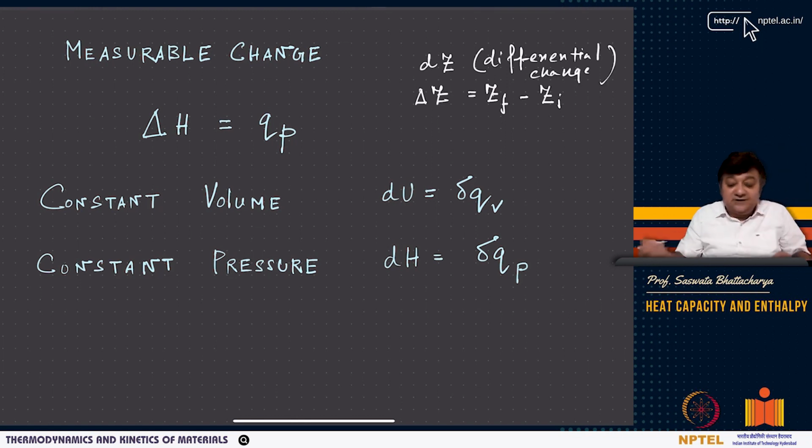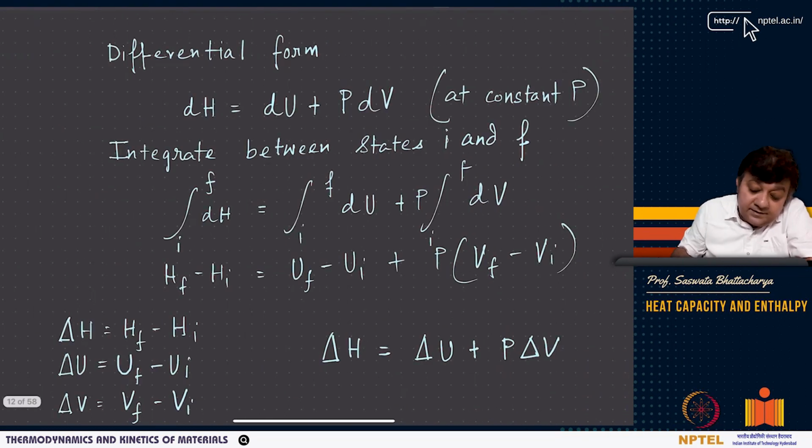And I have also told what an exact differential is. So at constant volume, as I told, it's dU, and at constant pressure it is dH, right? So now at constant pressure one can write dH equals dU plus PdV, and if you now integrate, what you get is delta H equals delta U plus P delta V, because delta H is H_F minus H_I, delta U is U_F minus U_I, and delta V is V_F minus V_I.